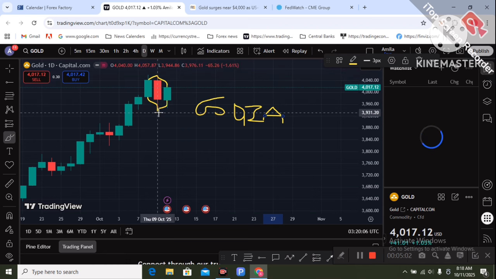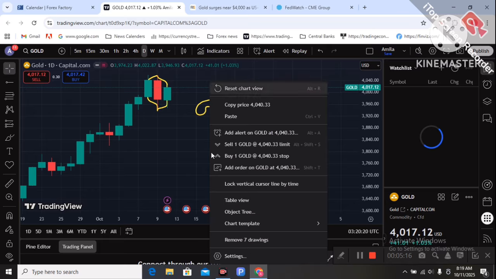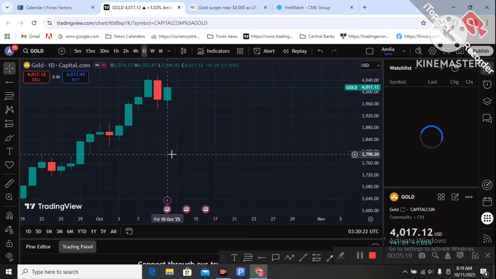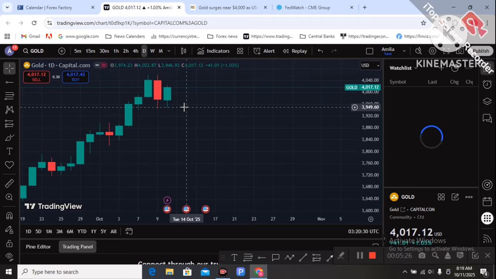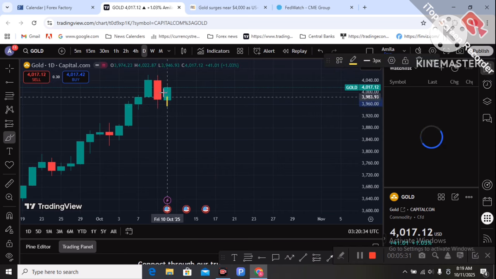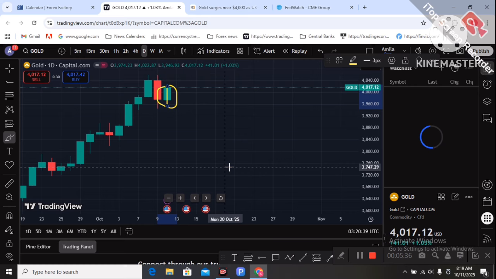That impacted the safe haven demand, which dropped last Thursday, and gold buyers took profit from the high price of 4,058. So the gold price dropped $100 last week, and that's why the red candle was created. That is the fundamental behind the chart. You should know the fundamentals if you are trading gold. With only technicals, you can't trade gold.